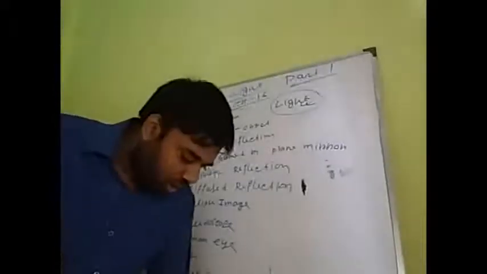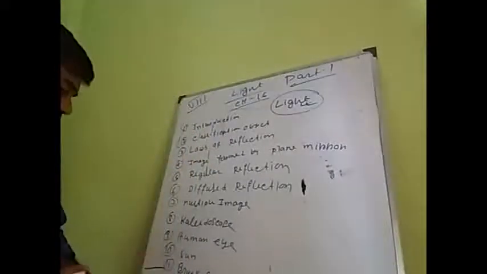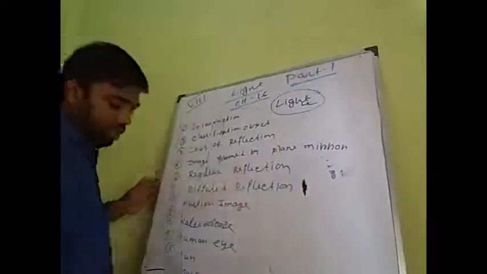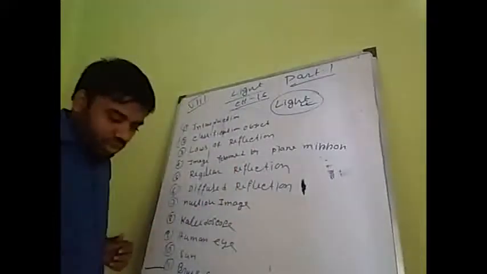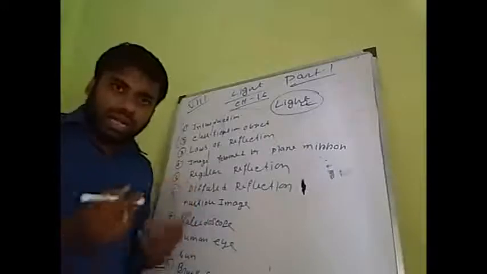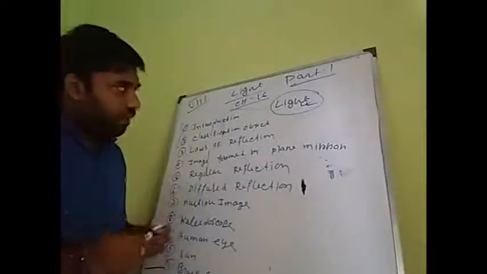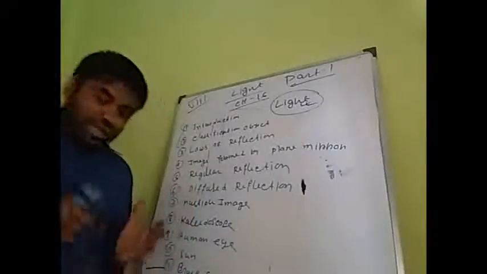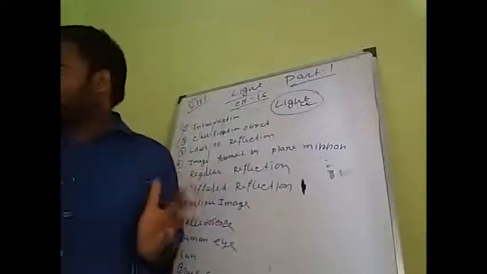Next students, if I ask how are we able to see everything in our world?